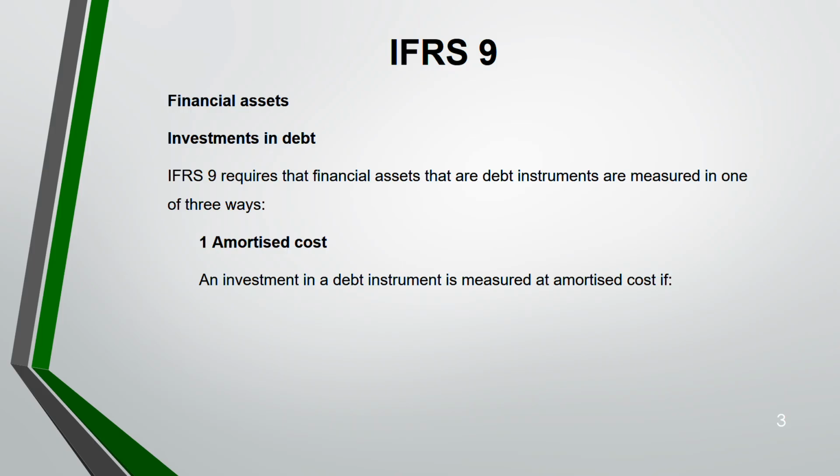It is only for debt. Equity can only be taken fair value through profit and loss or OCI. Only that. But when it comes to debt, there are three options. Amortized cost. Investment in debt instrument is measured at amortized cost.